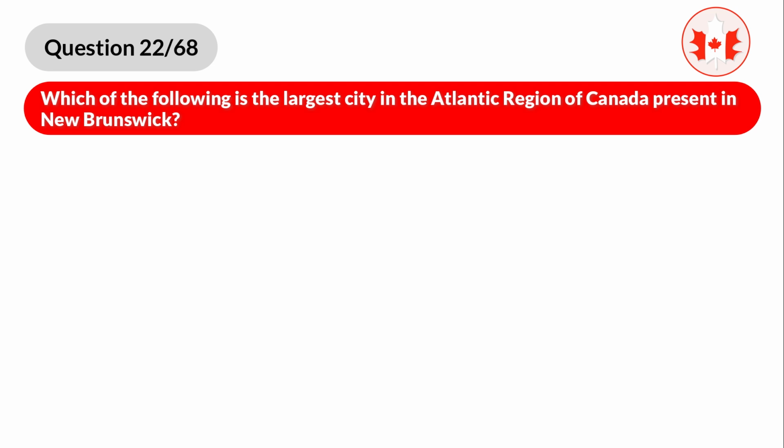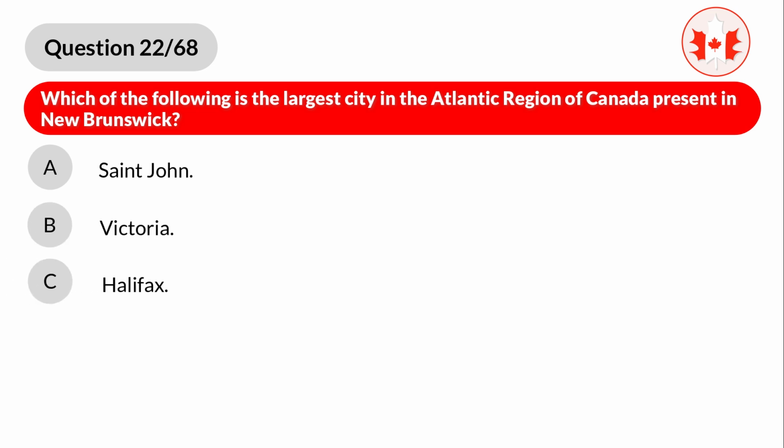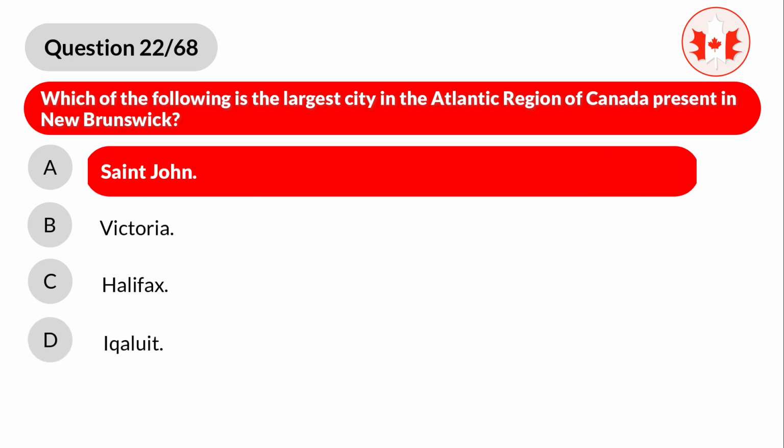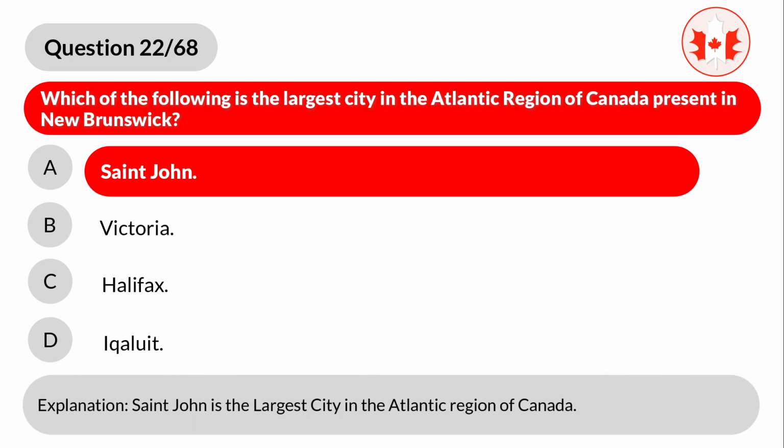Question 22. Which of the following is the largest city in the Atlantic region of Canada present in New Brunswick? A. St. John. B. Victoria. C. Halifax. D. Iqaluit. Correct answer is A. St. John. Explanation. St. John is the largest city in the Atlantic region of Canada.